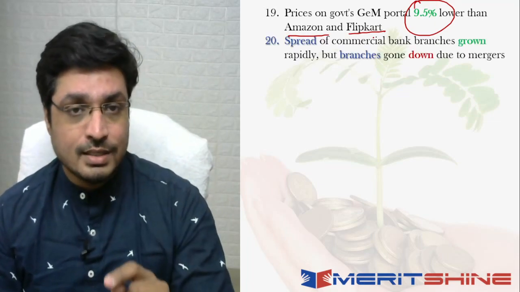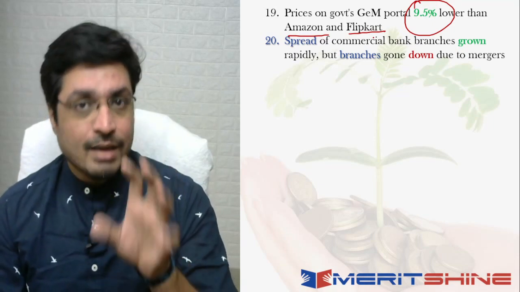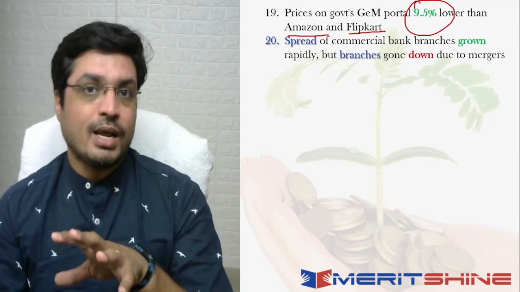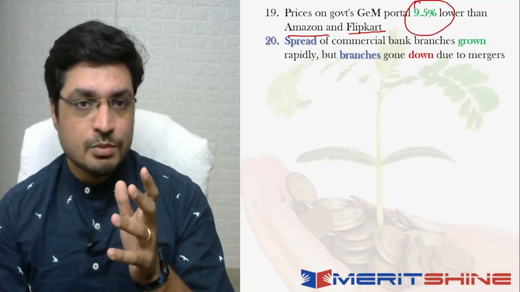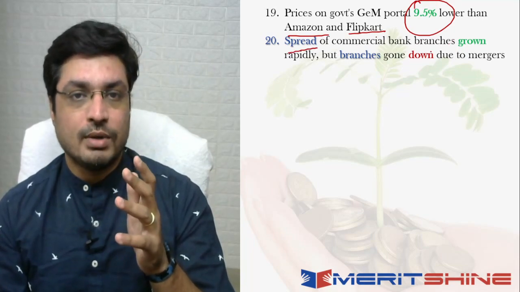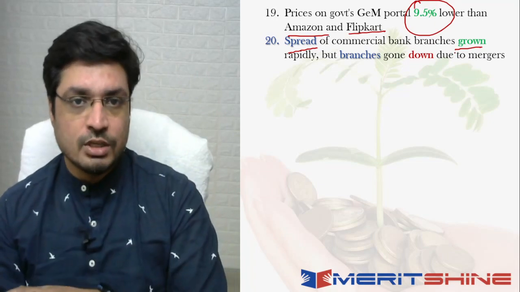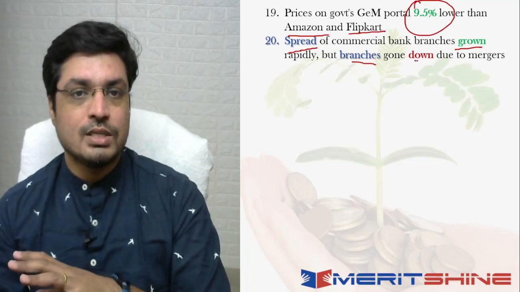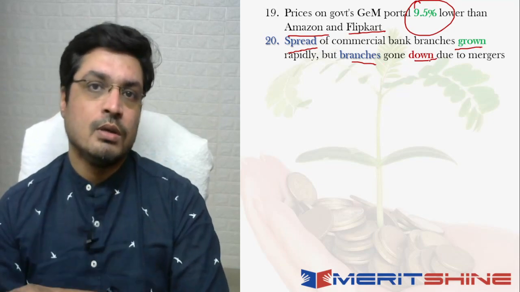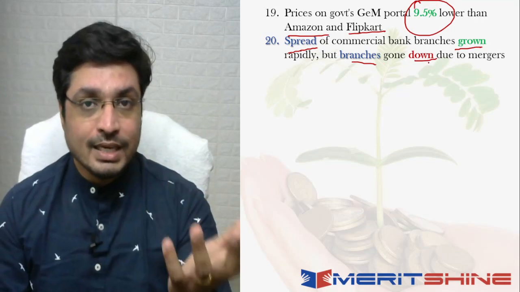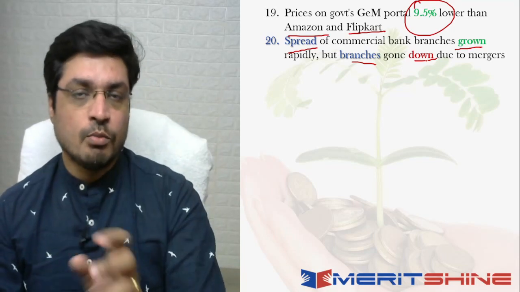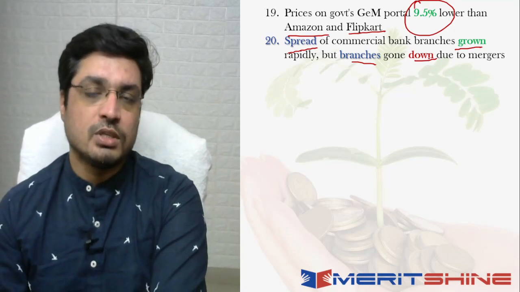Now moving on to another interesting aspect. Now when you talk about the bank branches, right? So when you talk about the commercial bank branches, उसमें क्या हुआ है कि the spread has definitely grown rapidly, which means आप काफी जगहों में branches हैं, but obviously there have been a lot of mergers also, because of which the overall branches has basically gone down due to the mergers. That's also there, right? Spread increase हुआ है, but branches overall कम हुआ है because of the mergers. That's what the economic survey tells us.